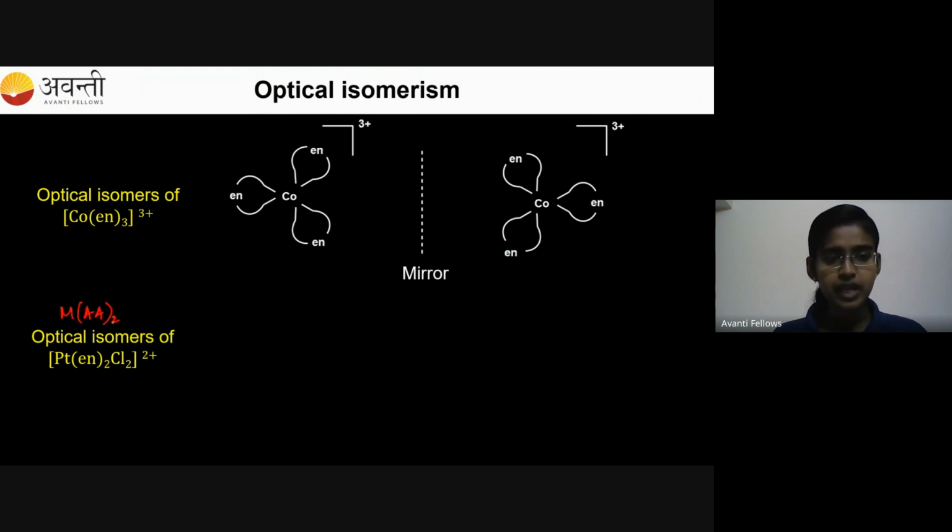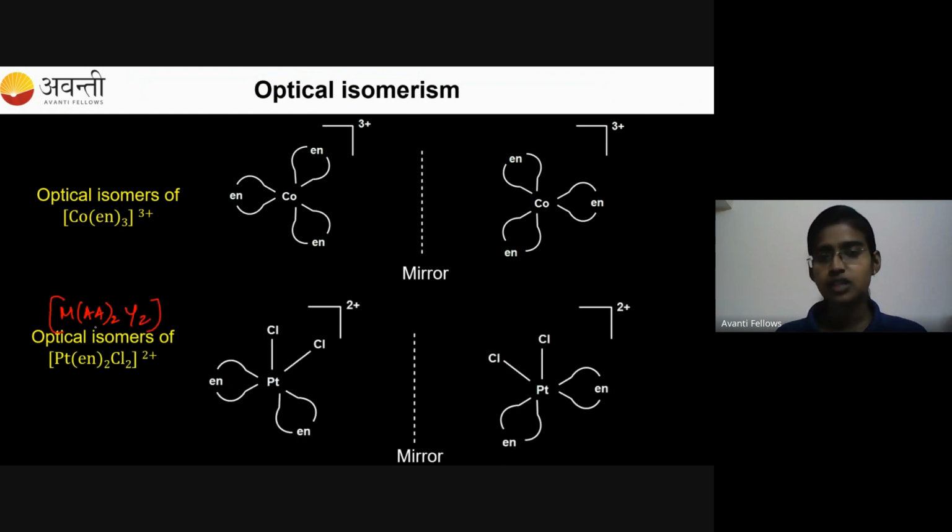The second type is MAA2Y2 type of ligand. We have seen the example for geometrical isomerism also for the same type. There we had cis and trans. Among cis and trans, only cis is optically active. Trans is optically inactive. You can see cis is optically active because on taking the mirror image and trying to place the mirror image compound on the original compound, the second chlorine will be placed above the ethylene diamine, right? So it is non-superimposable. So this cis compound is optically active.